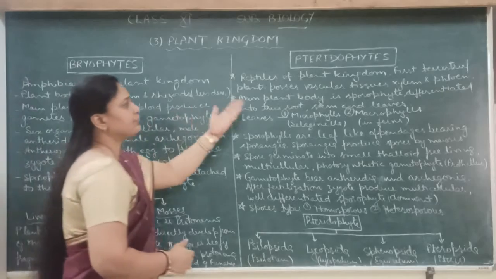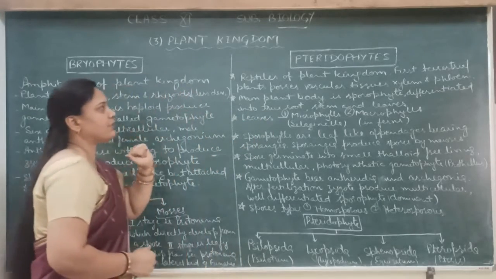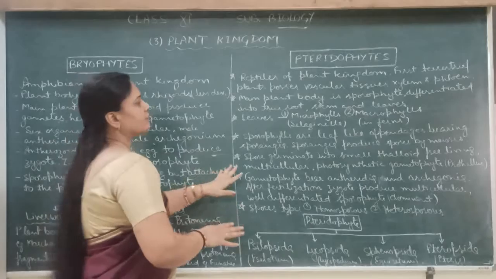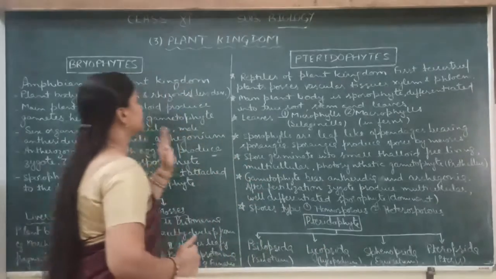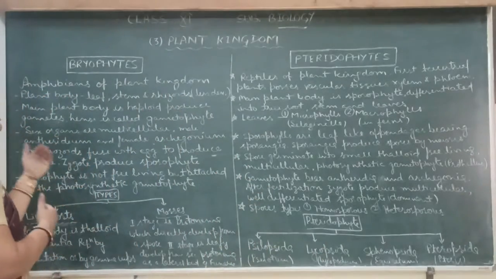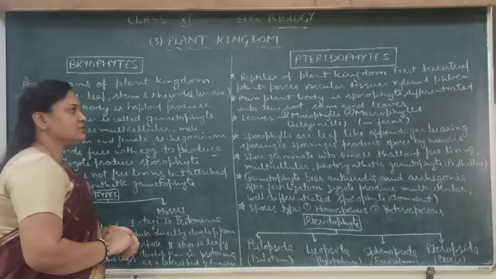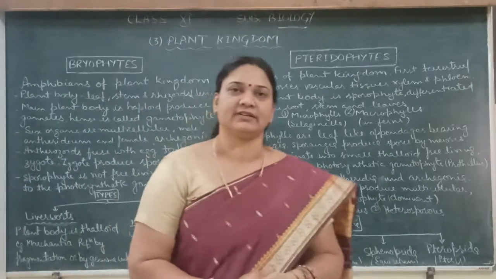In pteridophytes, diplohaplontic, because the diploid stage stays for a long time. But in the bryophytes, the gametophyte stays for a long time. So that is all about the bryophytes and pteridophytes. Thank you.